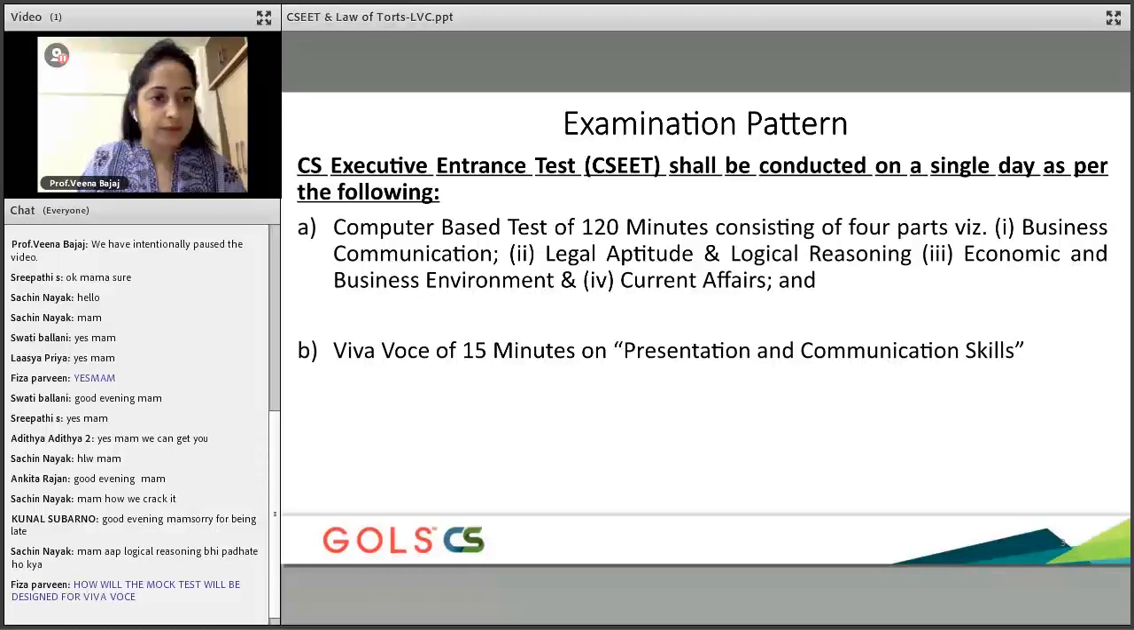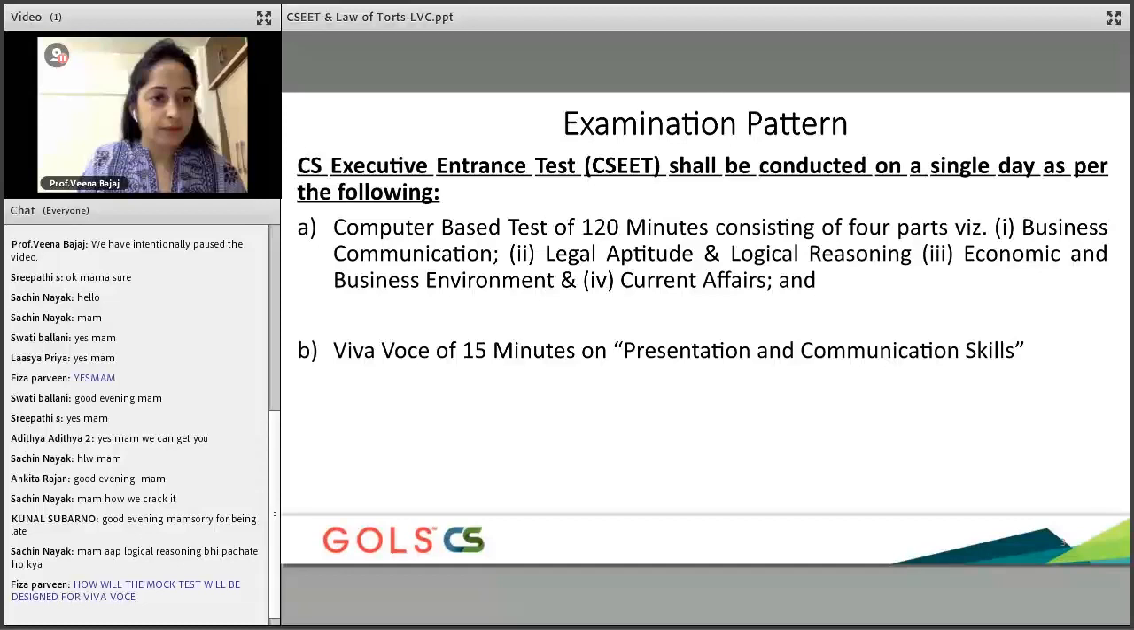This particular examination is going to be conducted on a single day. So it's going to be like a test of 120 minutes, consisting of 4 papers. When we talk about 4 papers, we've already spoken about what these 4 papers are. Then there is something called Viva Voce. Now, Viva Voce is something which is very relevant.